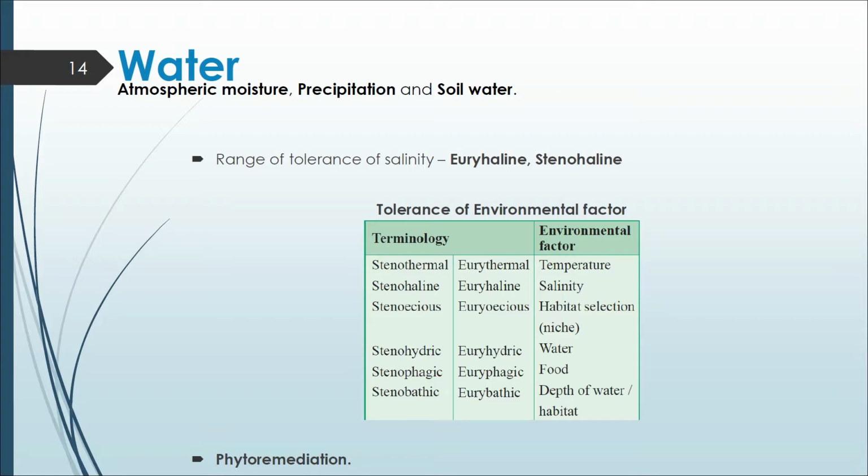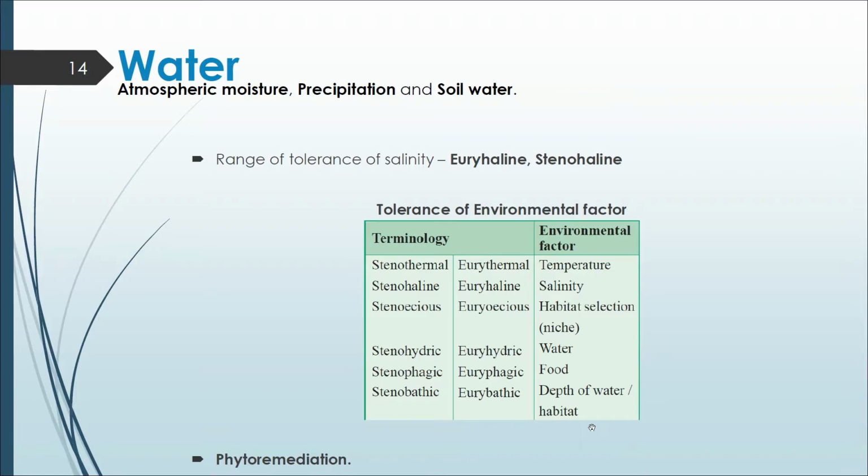According to the tolerance of environmental factors like temperature, salinity, habitat, water, food, and depth of the water, terminology is given for the organisms as stenothermal and eurythermal. Similarly, stenohaline and euryhaline for salinity, stenoecious and euryecious for habitat selection, stenohydric or euryhydric for the amount of water present, stenophagic and euryphagic according to food availability, stenobathic and eurybathic according to the depth of the water. The terminology is assigned to the organism with their tolerance level to different environmental factors.